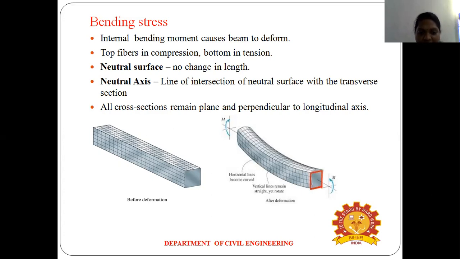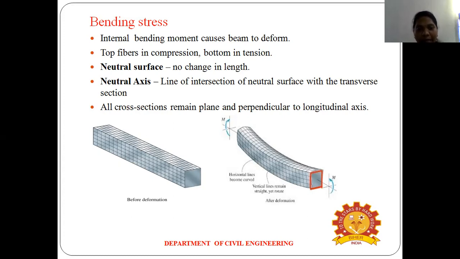Okay, so here for this diagram, the top fiber is called compression and the bottom fiber is called tension. From the center of the beam, the neutral axis, the top surface is in compression and the bottom is in tension. Third point, the neutral surface has no change in length. After deformation the beam's length will change, but the length of the neutral surface doesn't change. That is the second point, no change in the length.